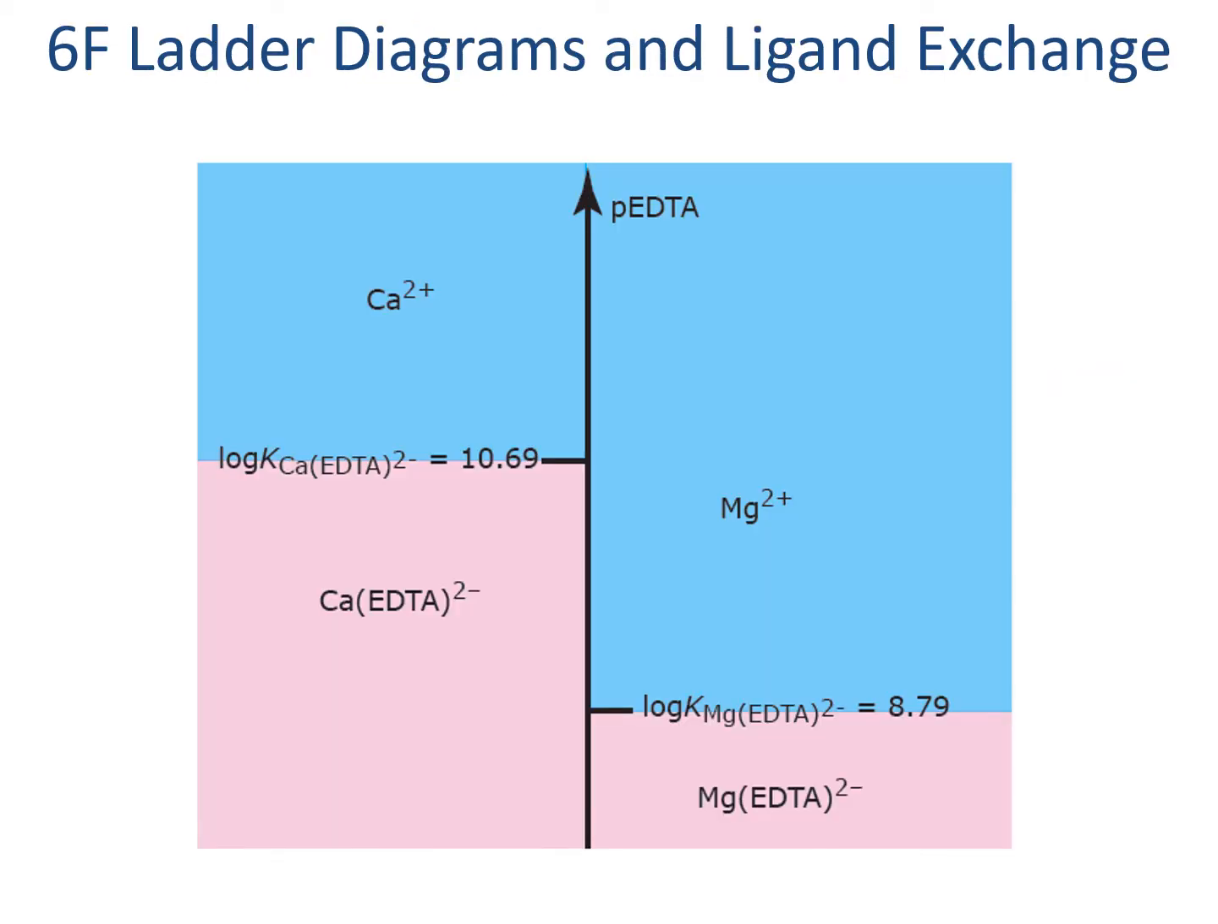This can also be really helpful for competitive binding. In a system with both calcium and magnesium, a ladder diagram using the formation constants with the ligand EDTA gives us a clear indicator that the calcium will be bound up with the EDTA much more readily than the magnesium. So it happens at a lower concentration of EDTA, allowing us to have solutions that have just magnesium, but not the other way around with just calcium.